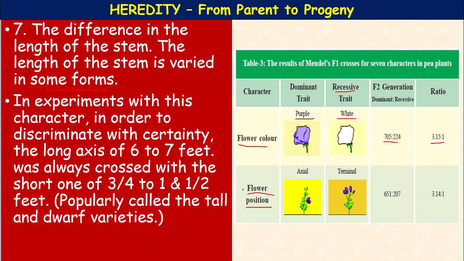3.15:1. Whereas flower position, if you take the dominant one, it is axial, that is sides, axial position, branches near, whereas terminal means at the tip. So, the dominant is axial position, purple flowers, the terminal, the tip. If you compare these two, 651 axial position and 207 terminal position. The ratio was 3.14:1. So, these he mentioned in the form of a table.